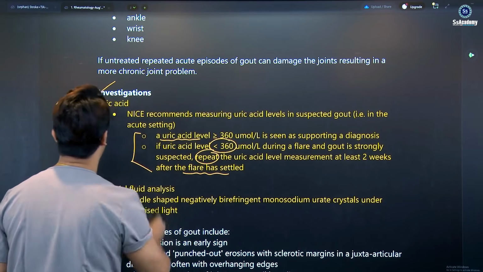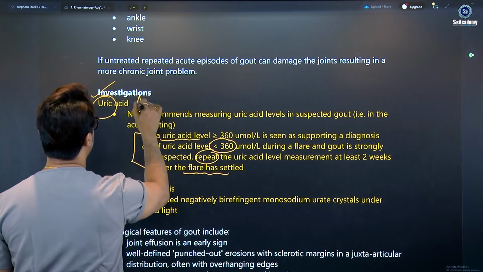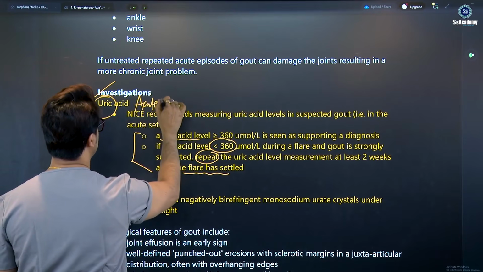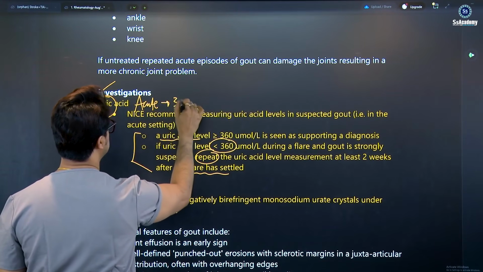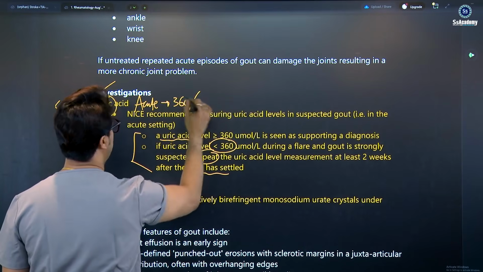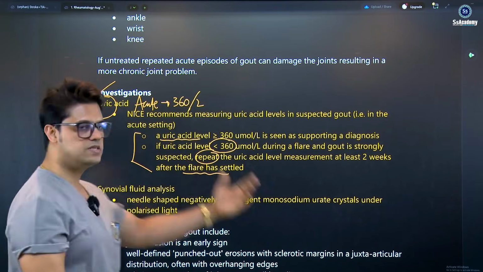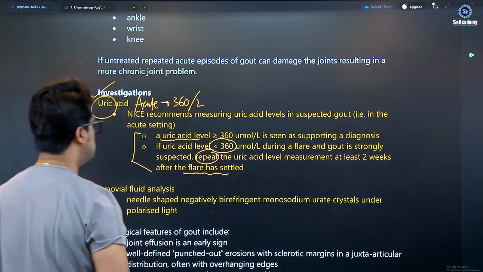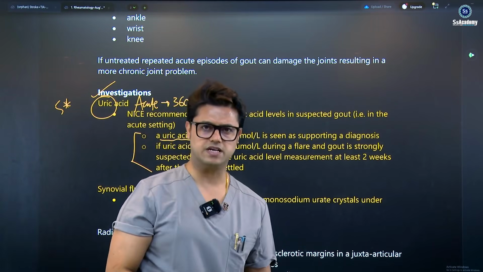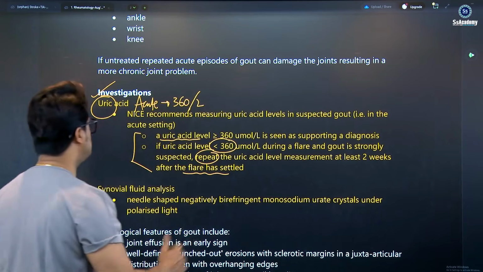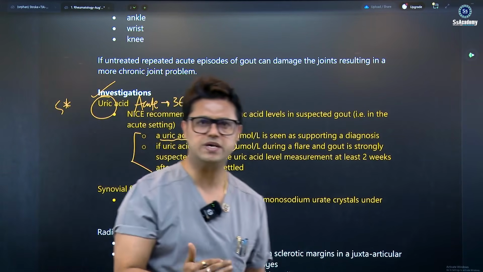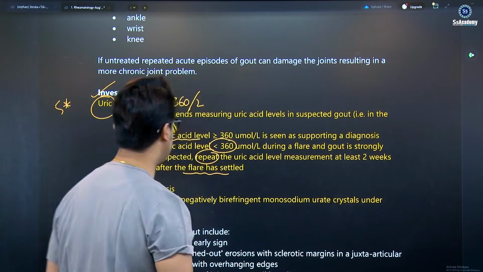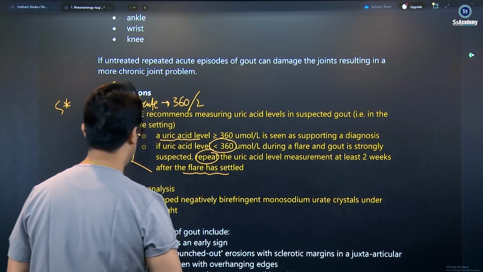So we need to remember the uric acid in the acute setting: 360 and 2 weeks, my dear. This is important. What does 360 mean? A serum uric acid of more than 360 supports the diagnosis of acute gout. Whenever it is less than 360, you wait for 2 weeks, and after that you measure the serum uric acid level once again, my dear.